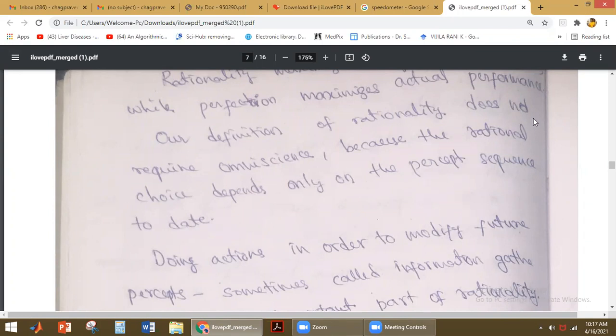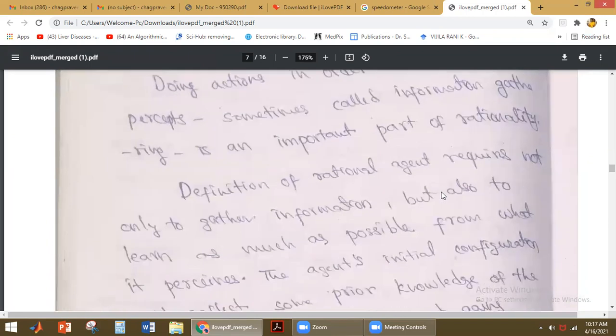Okay, because rational choice depends only on the percept sequence to date. Because based on the percept sequence only, it will be acting. Okay, so for this we should have information gathering. Information gathering is an important part of rationality.